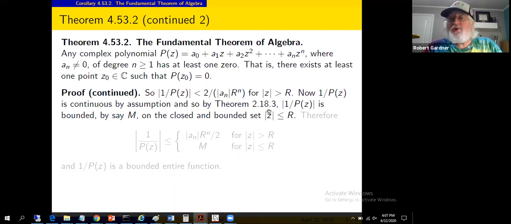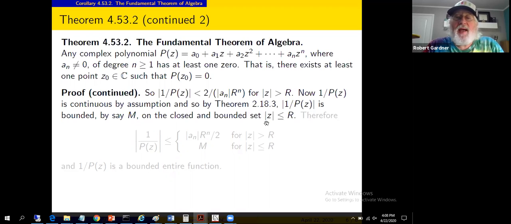So says Theorem 2.18.3. If you do more analysis, senior level analysis, you'd show that a continuous function on a compact set has a maximum, and this is a special case of that. I probably should just quote Theorem 2.18.3.